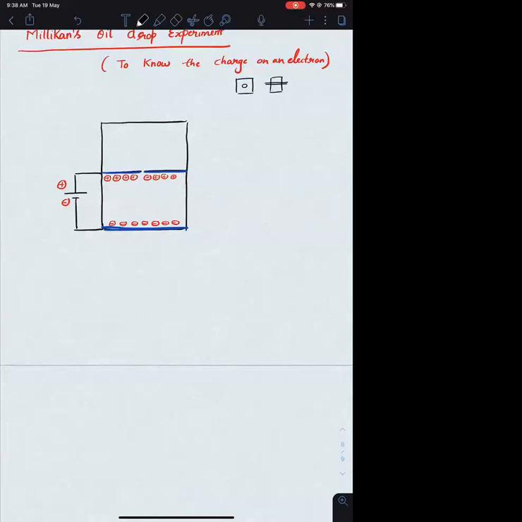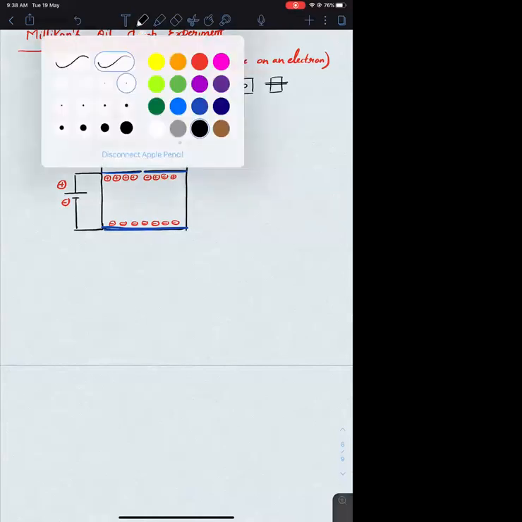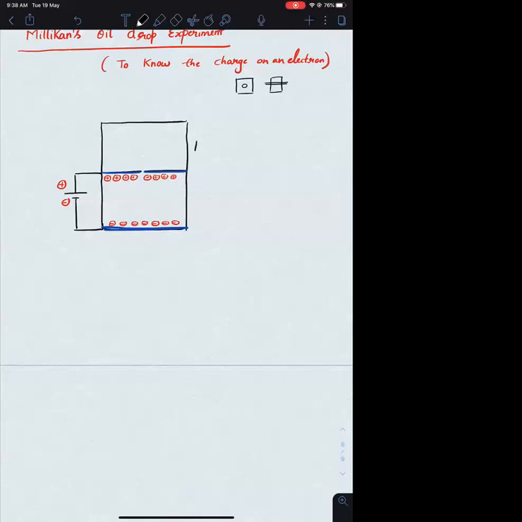In the experiment, what did Millikan do? He sprayed some oil droplets. This is called an atomizer, like what is used in a barber shop to sprinkle water.